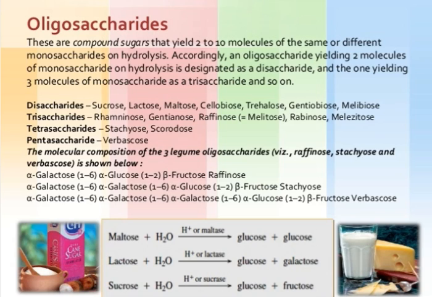Disaccharides: sucrose, lactose, maltose, cellobiose are the examples. Trisaccharides: rhamnose, raffinose are examples. Then tetrasaccharides: stachyose, and pentasaccharides. These are oligosaccharides.